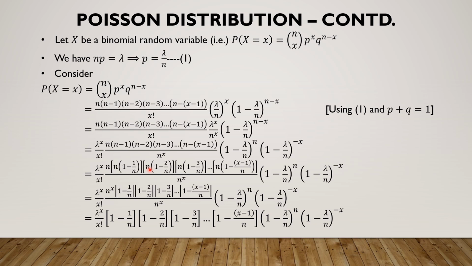This is the second n. This is the third n. And if you keep counting, this is the x minus 1th n. Which means we take a product of x minus 1 n's, that is n power x minus 1. There is already an n here. N into n power x minus 1 we know is n power x. This n power x and n power x get cancelled and we get this final statement.